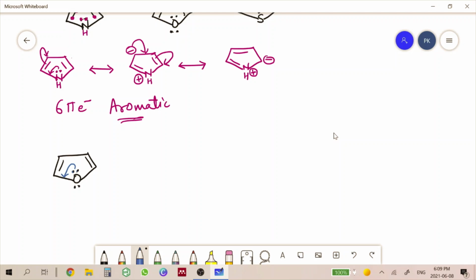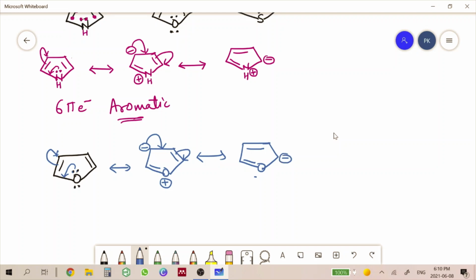Likewise in pyrrole, these electrons are also getting circulated over all the atoms. Here we have negative charge and oxygen will have positive charge. Now, these electrons will go over here and these will go over here. We have positive charge over here.